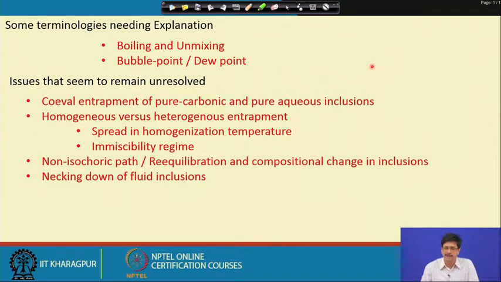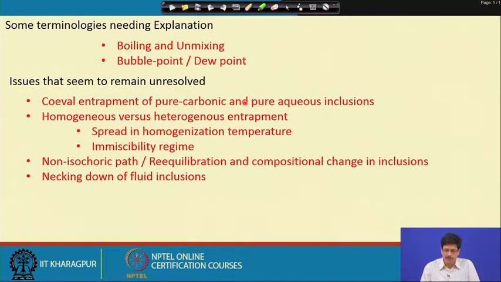For example, if we look at the fluid inclusion data generated in many of the magmatic hydrothermal systems, we get a complete range of temperature of homogenization, from above 700 degrees centigrade down to just 150 to 200 degrees Celsius. In those conditions, we know they are the manifestation of an evolution of a magmatic hydrothermal system from a very high temperature, high salinity stage to a very low temperature, low salinity stage, and in those cases it is very clear.